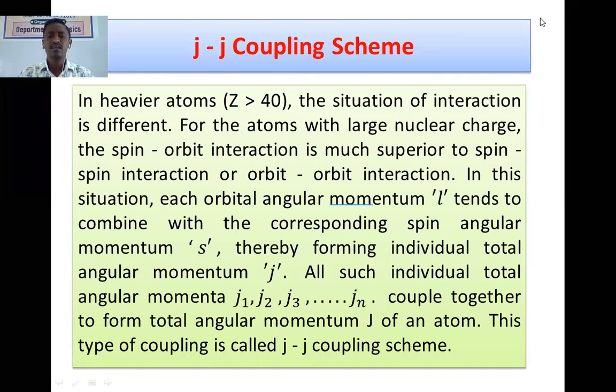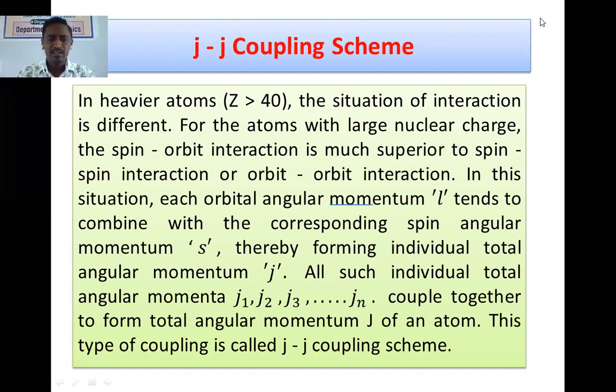Listen carefully, the words are nearly similar because there is total angular momentum, spin angular momentum, orbital angular momentum, and so on.